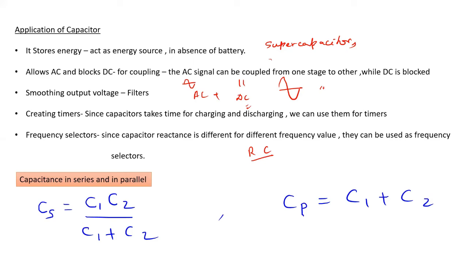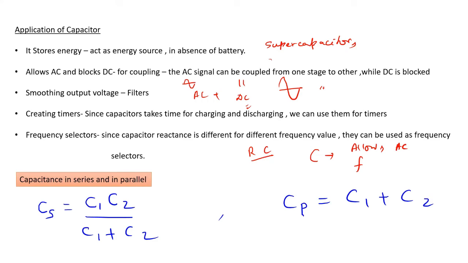And we also know that the capacitor allows AC, but not only that, it also responds to frequency. If there is a higher frequency of AC, it will totally allow the AC. If there is a lower frequency of AC, it will try to resist the AC signal. So low frequency you can consider closer to DC, and higher frequency you can consider towards AC. Anyhow, we will see this point.